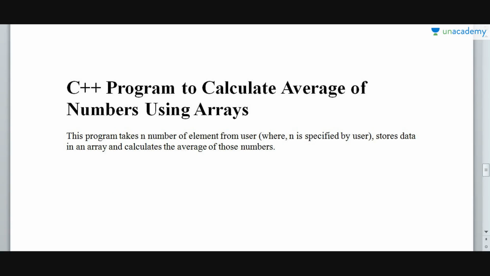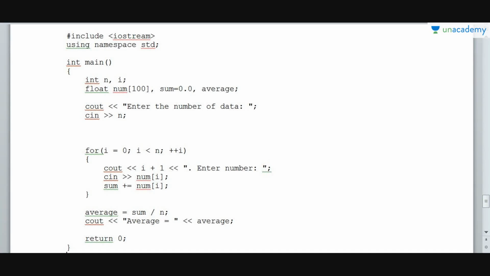Now let us see how to calculate the average of numbers using an array. We have declared the array with array name num, size is 100, so we can store 100 elements inside it, and this is the data type float. Float is smaller than double, and in this float we can store decimal numbers. Enter the number of data, how many numbers you want to enter, that is n. Now if I want to enter only 10 numbers, it will ask me to enter only 10 numbers.